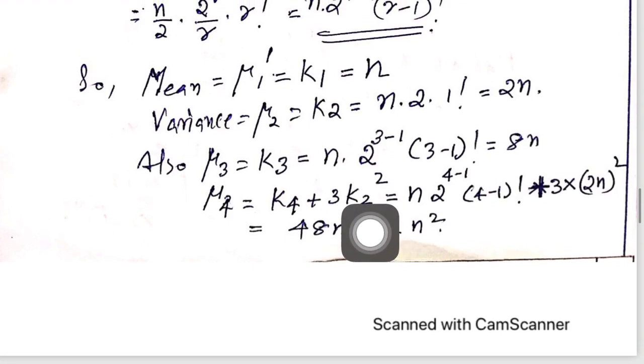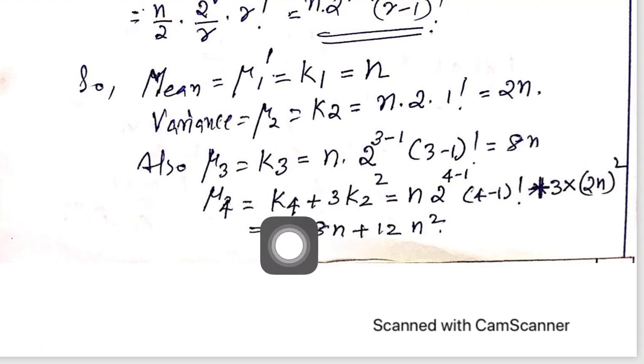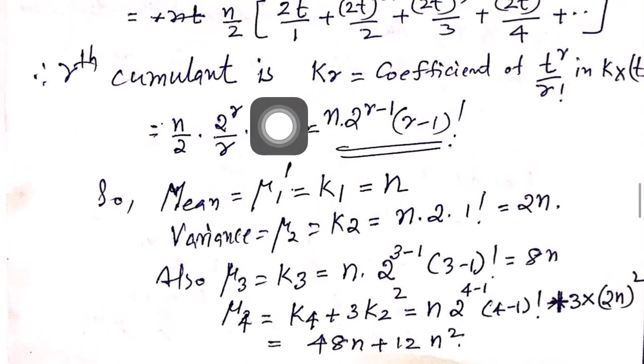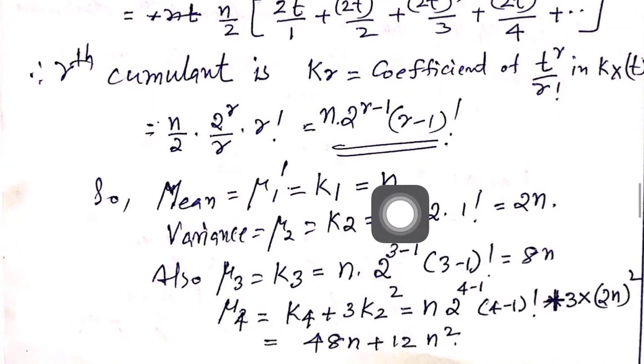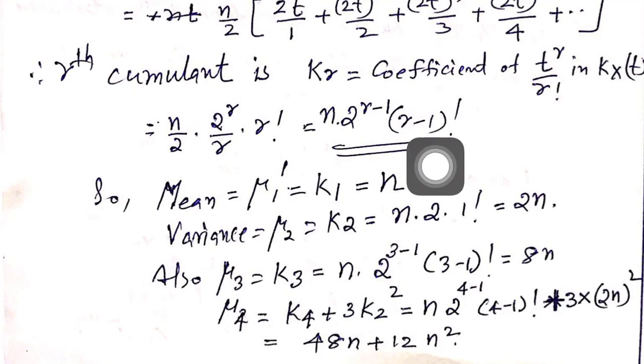All these things we shall discuss. Using the identities of moments with cumulants, you can find the mean equal to mu1 dash, which is equal to k1. Using the formula, you put r equal to 1. When r is equal to 1, 1 minus 1 factorial, that is 0 factorial, is 1.